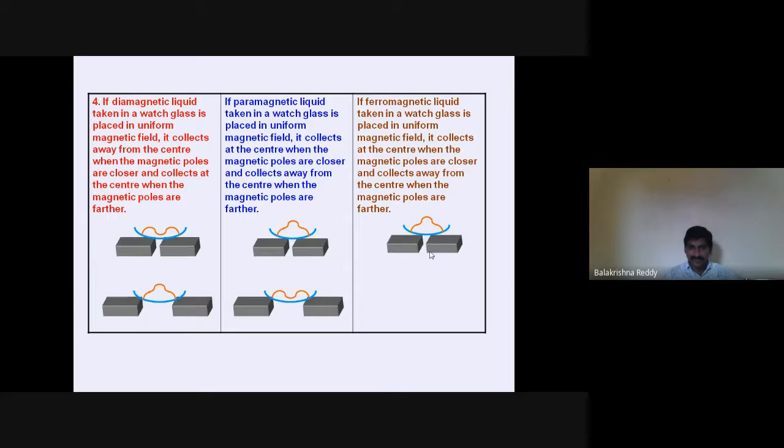Now, in this, the effect comes a little more here than this. So, this is happening in the case of different paramagnetic liquid like this and ferromagnetic liquid like this.